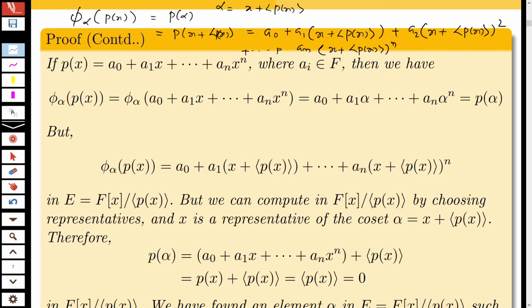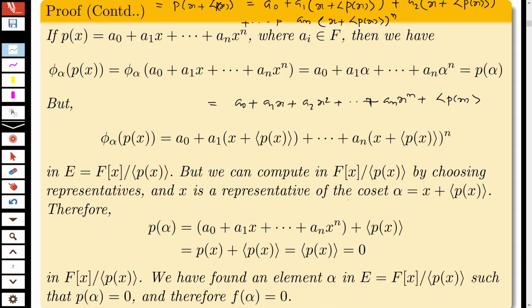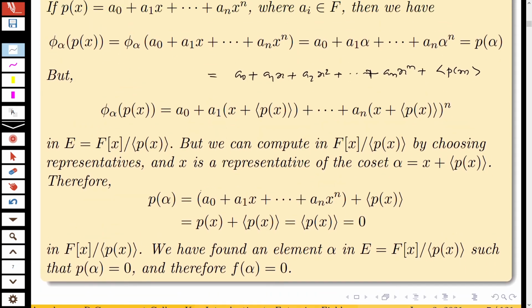So you can write that as a2x squared plus the ideal generated by p(x), plus etc. So you can simplify this as a0 plus a1x plus a2x squared plus etc. plus an x raised to n plus the ideal generated by p(x). So this is equal to p(alpha).